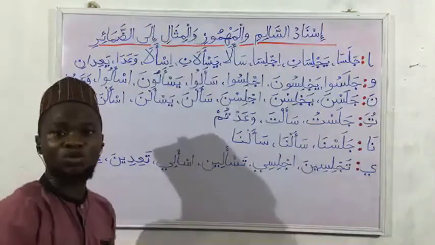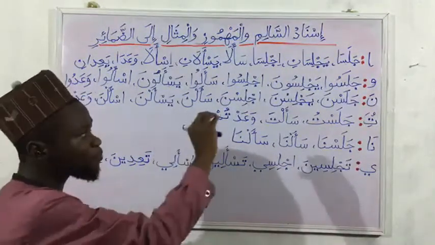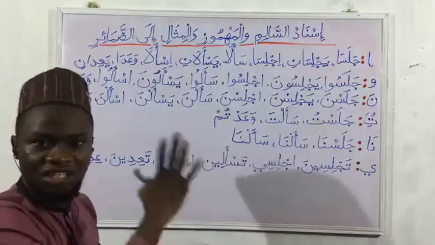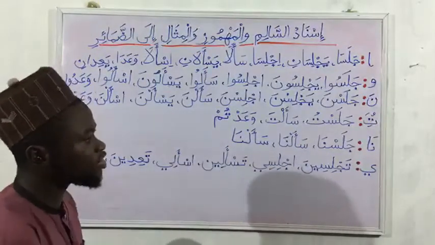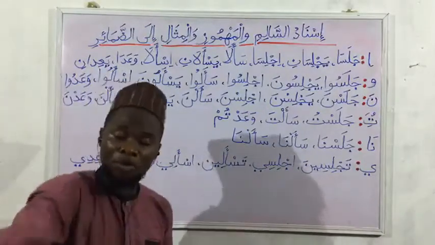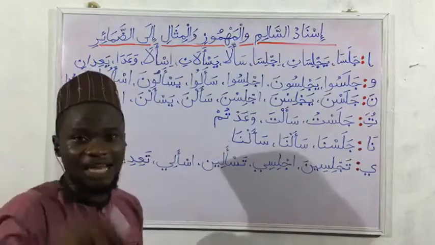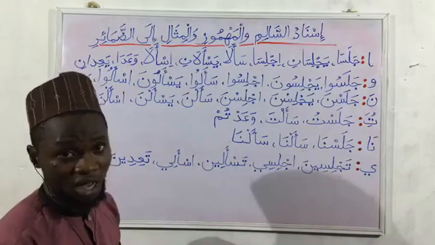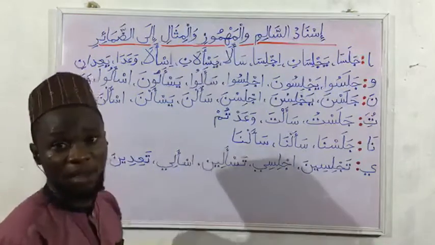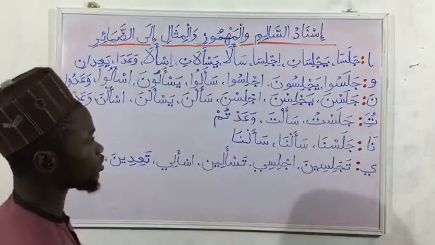So the general thing you need to hold is that the shape of the verbs does not undergo any significant change. Their shape is still intact. The only thing you need to hold on to is that for those pronouns that are sakin, the last letter of the verb will be taking haroka, while with the ones that are mutaharrika, the ones that take haroka, the last letter of the verb will be taking sukun.